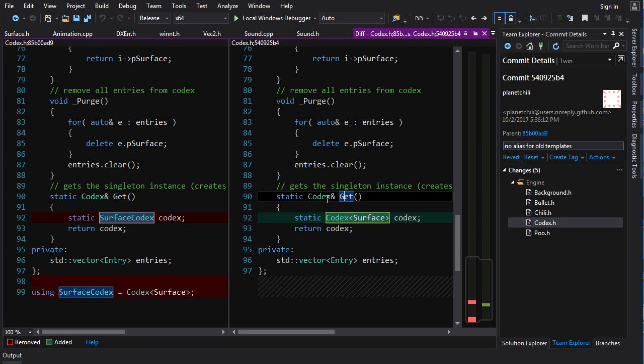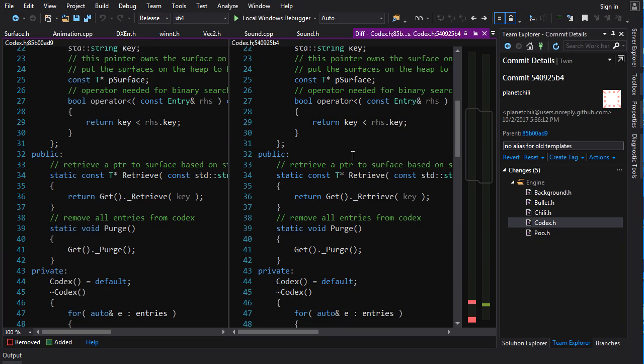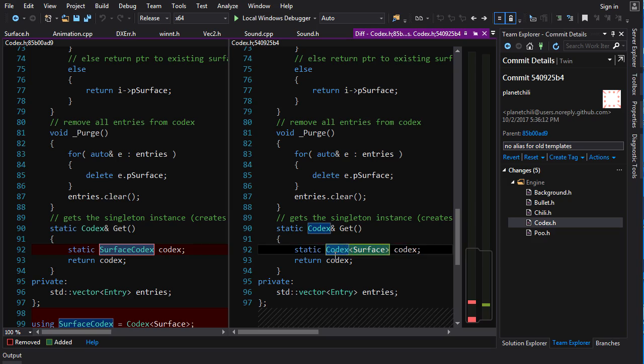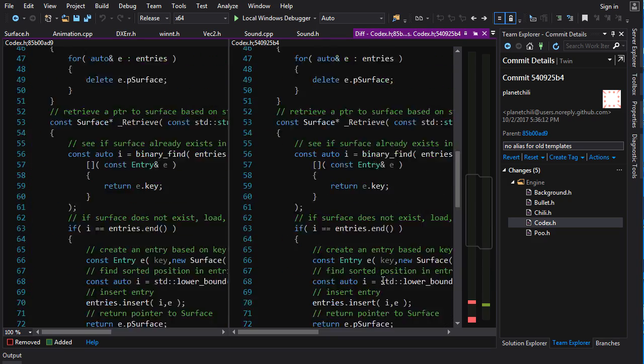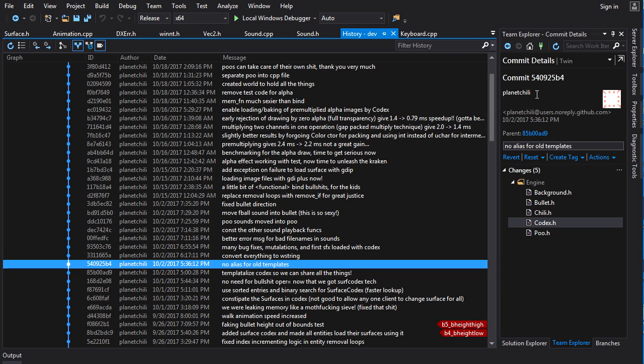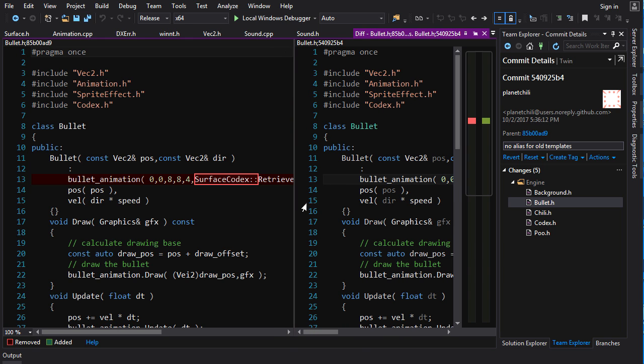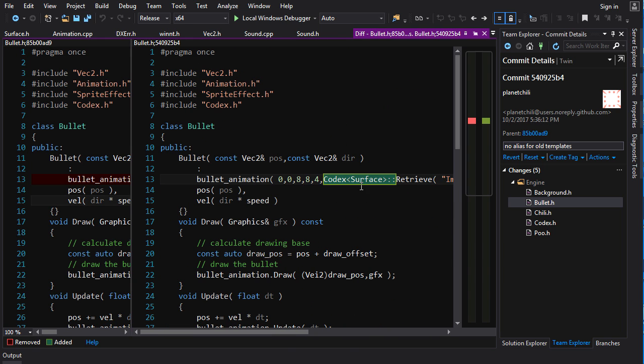But that was for codex get, and this is still stupid, right? Because codex should be able to return it. You can't just hard code it to surface. It's got to be whatever T is. This should have been codex of T, but again, it was late. Maybe I was coding this at work, I have no idea. But anyways, we did some fixes there. We just changed it from surface codex to codex angle braces surface.